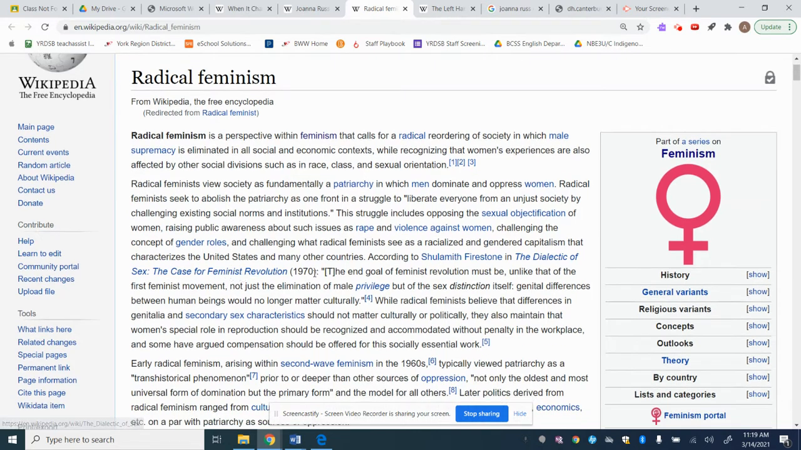All right, the end goal of feminist revolution must be not just the elimination of male privilege, but the sex distinction itself. Okay, so they're trying to get rid of the complete sex distinction. That's clearly what happened here. All right, I'm just going to keep skim reading. While radical feminists believe that differences in genitalia and secondary sex characteristics should not matter culturally or politically, they also maintain that women's special role in reproduction should be recognized in a community without penalty. That's again what's happened in this society.